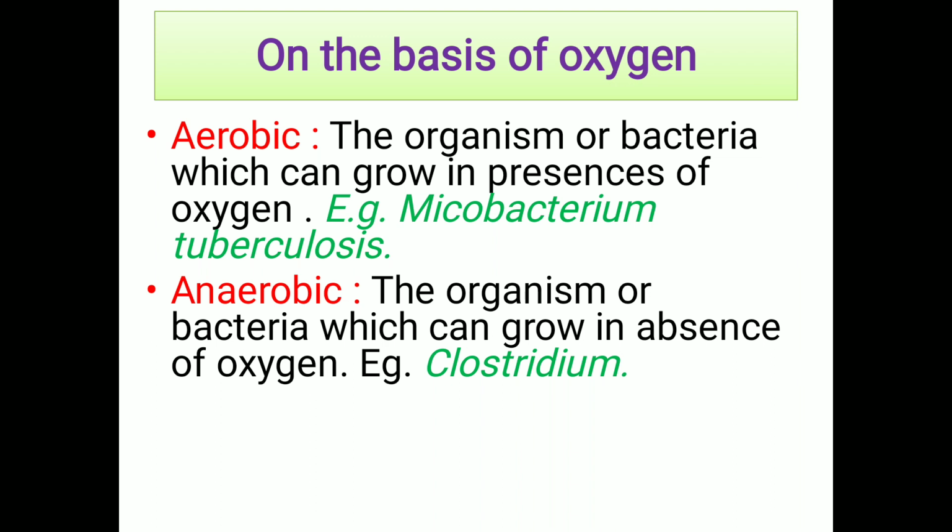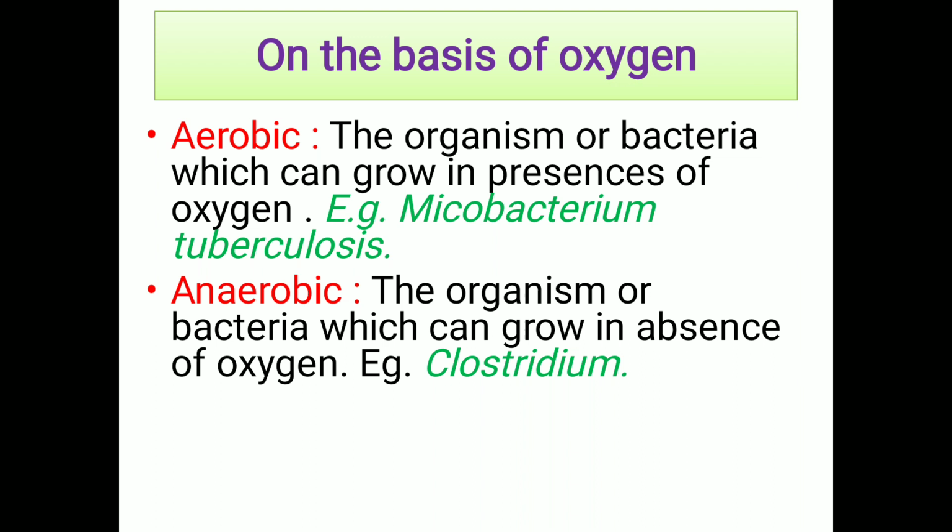Next one, on the basis of oxygen requirement, bacteria are classified as aerobic bacteria and anaerobic bacteria, which we discussed in the previous semester. Aerobic bacteria are those which require oxygen for their growth. For example, Mycobacterium tuberculosis.